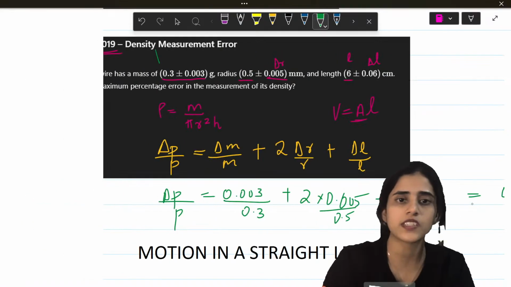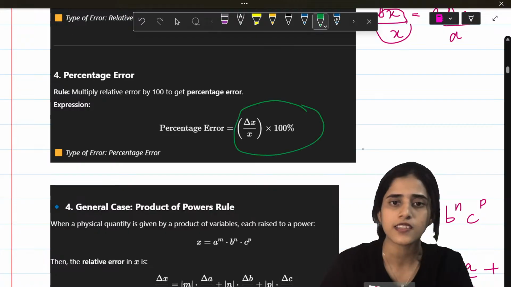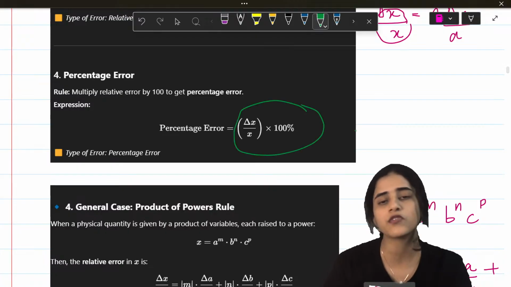Okay, now the question is what percentage? So for percentage, we already learned this is the formula. So 0.04 into 100, 4%.